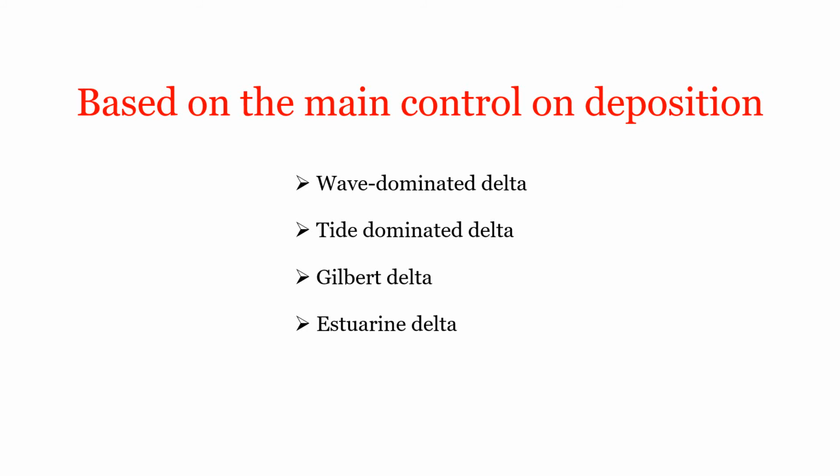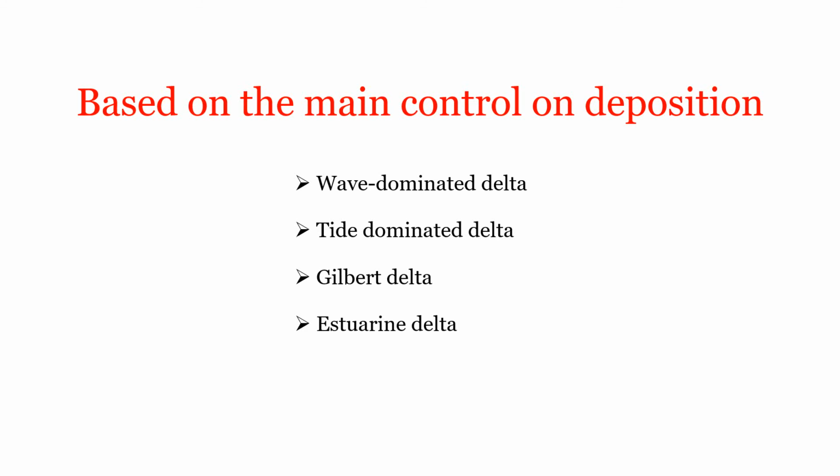Tide-dominated deltas usually form in areas with a large tidal range or areas between high tide and low tide. The massive Ganges-Brahmaputra delta in India and Bangladesh is a tide-dominated delta shaped by rise and fall of the tides of Bay of Bengal. Gilbert deltas are formed as river deposits large coarse sediments.